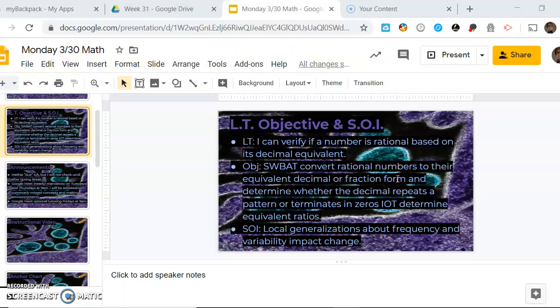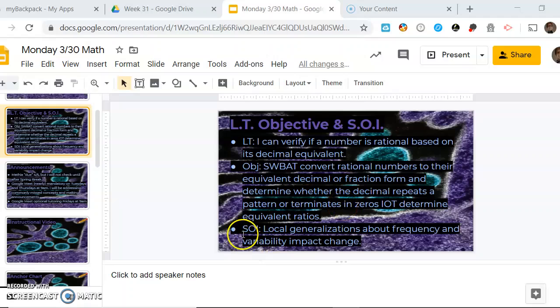form, like what we did on Friday, and determine whether the decimal repeats a pattern or terminates in zeros in order to determine equivalent ratios. This second part is what we are doing today. You will learn that if the decimal repeats a pattern or terminates, then it is rational. And if it does neither of those, it does not repeat in a pattern or terminate, then it is irrational.